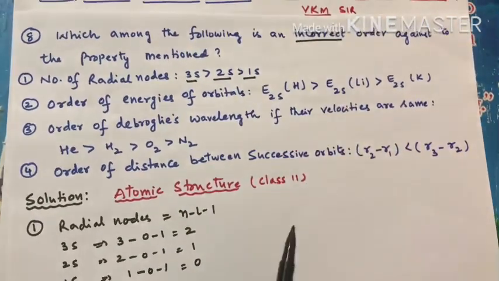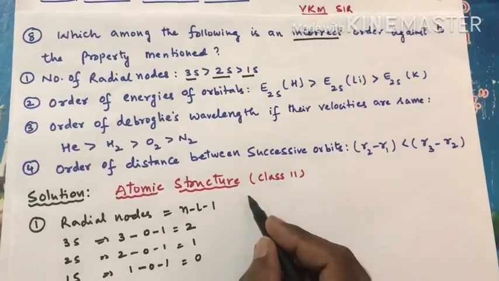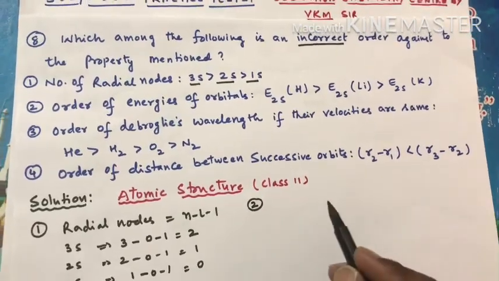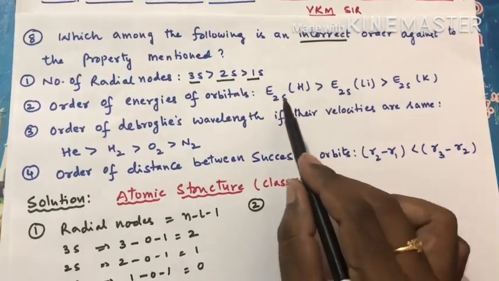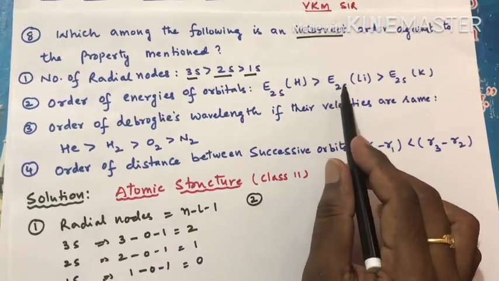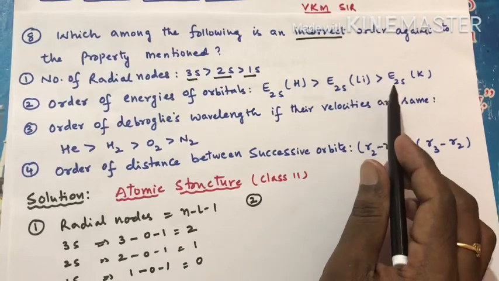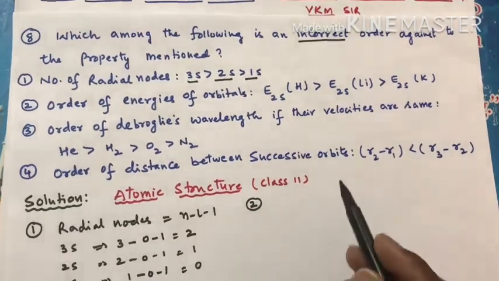So that is a correct order, right? There is nothing wrong in it. Now let's check the statement number 2. Order of energies of orbitals: E2s of H greater than E2s of Li greater than E2s of K, potassium, right?